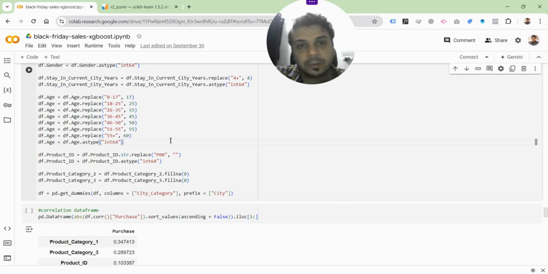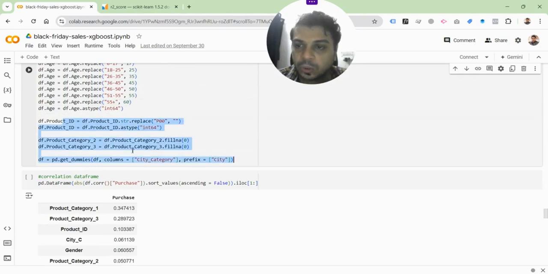And we are also, like I said, remember in the age column, I said that there are actually going to be brackets, that there are classes. The way this data set has been created, you have to convert that into individual values. So each of these classes actually have the highest ending points as the newly chosen values for the individual classes. So the product ID and the product category. For the product category, you have the missing values, so we are filling them up with 0. That's what this code does.